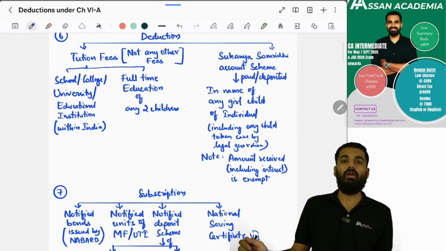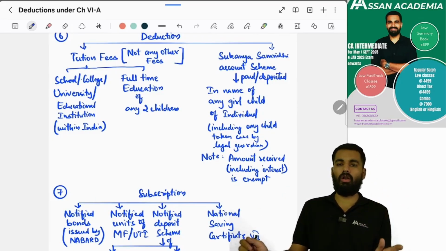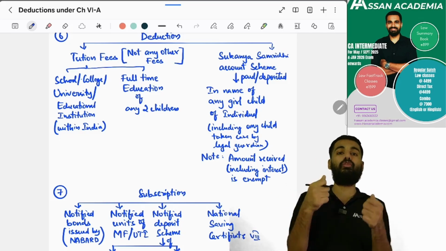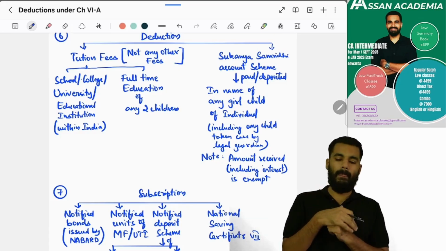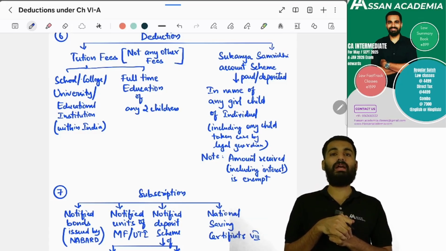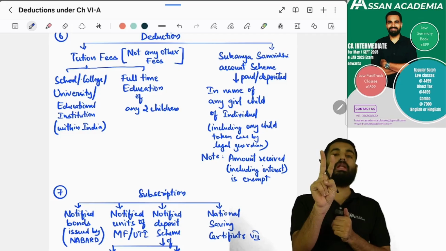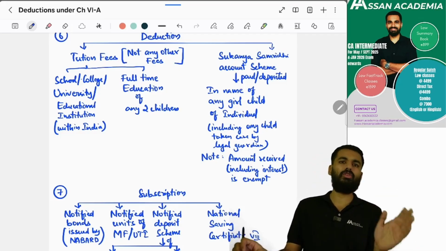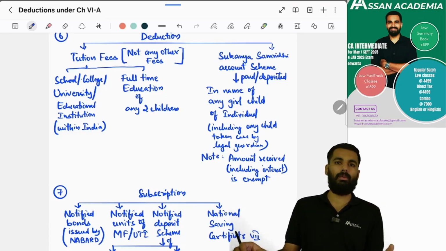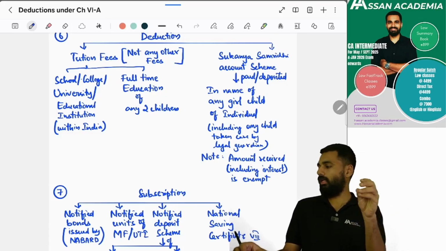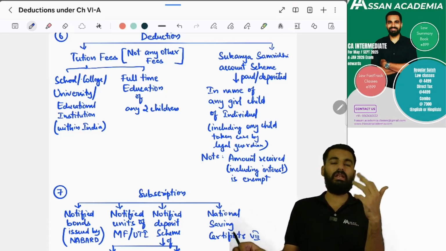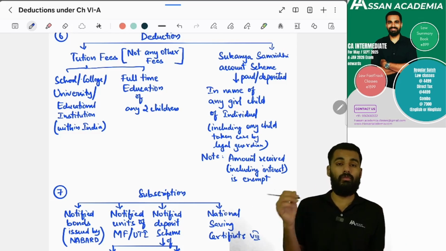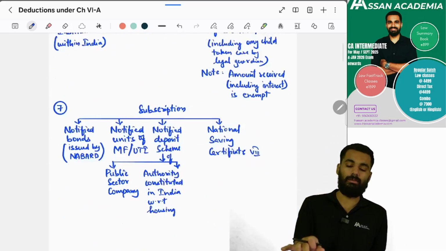Next, tuition fee. Whether school, university, college, or any education institute within India, if you are paying the tuition fee, you can claim deduction. But for a maximum of how many children? For two children for full time education. Yes or no? Yes. And Sukanya Samriddhi account scheme. What is this? For small children. If you are depositing some amount, then you can claim exemption for the amount you deposit. And when you withdraw from that amount deposited, the amount you receive is fully exempt also.